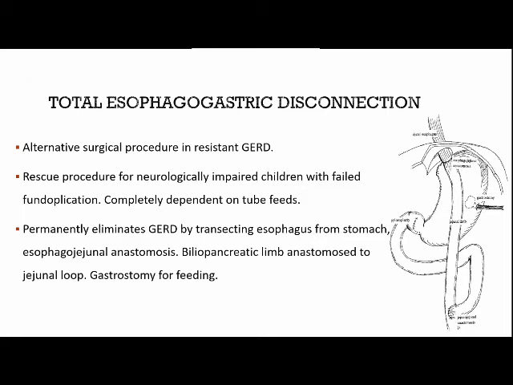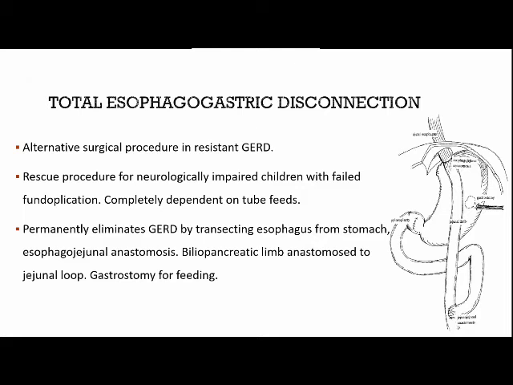Coming to total esophagogastric disconnection, this is the alternative surgical procedure in resistant GERD cases. It is a rescue procedure for neurologically impaired children with failed fundoplication. Neurologically impaired patients who are completely dependent on tube feeds can go ahead with esophagogastric disconnection.